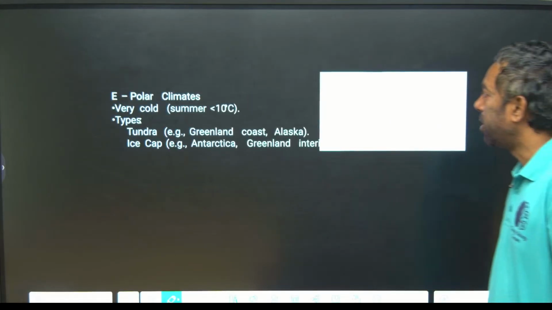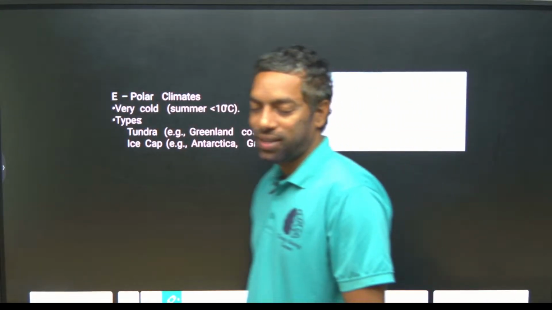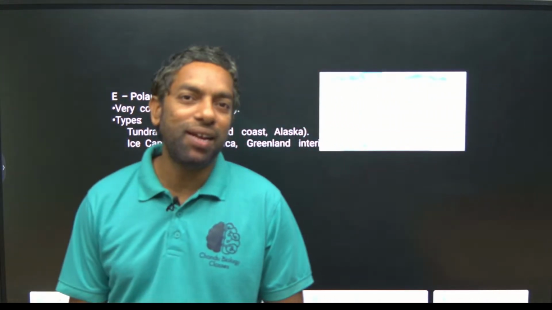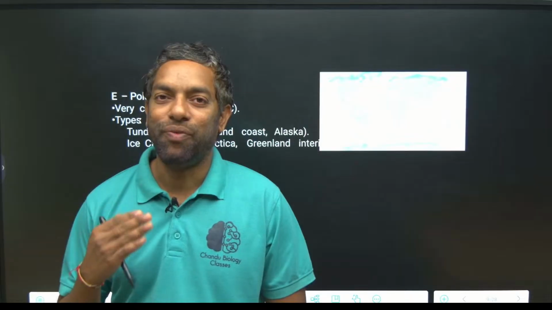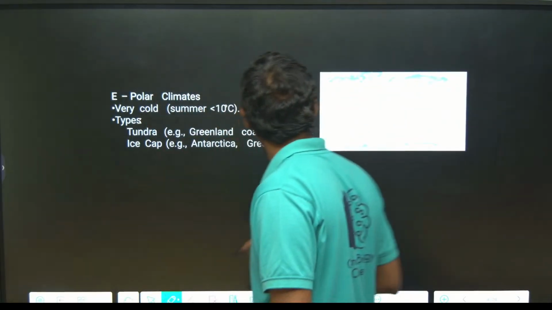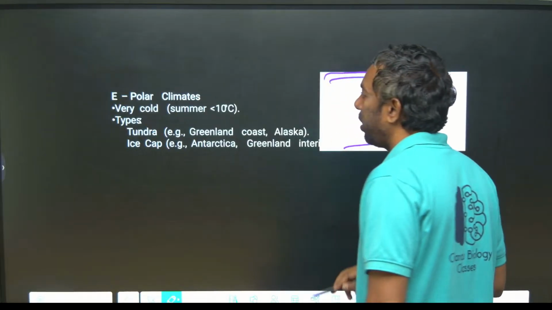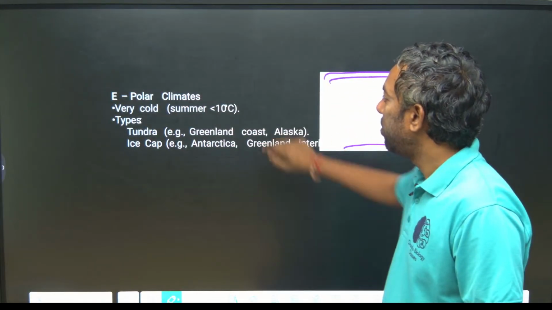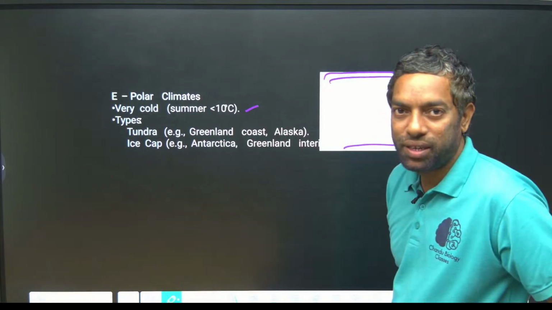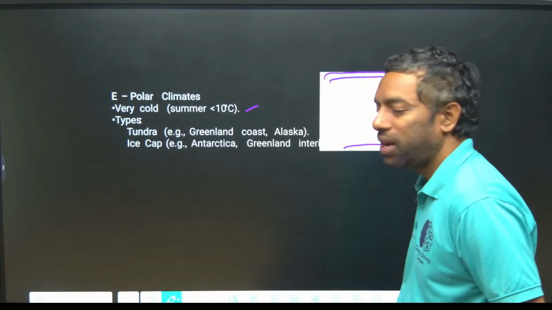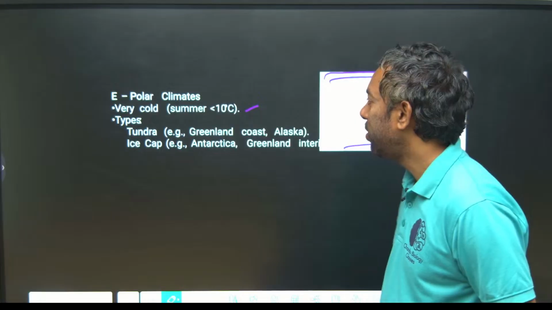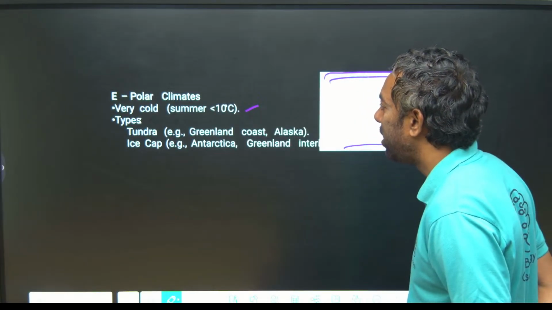Polar climate. Polar is the area that exists completely in the north or south. Okay, this is the polar. Very cold summer, less than 10 degrees. All over, more than -10 temperature.